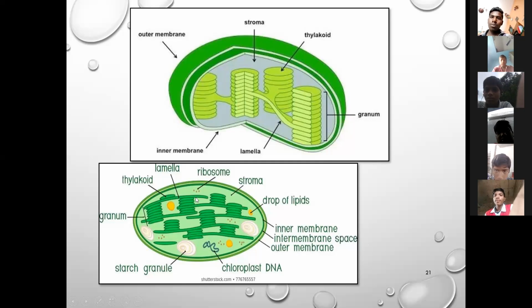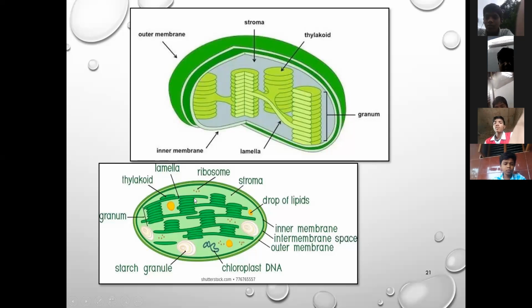They are arranged in stacks. This stack of thylakoids is called a granum.